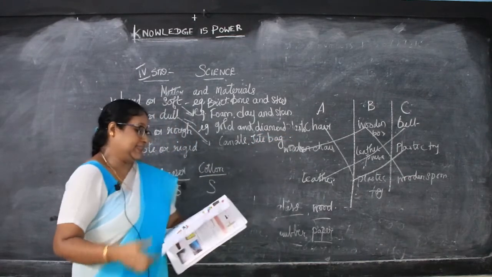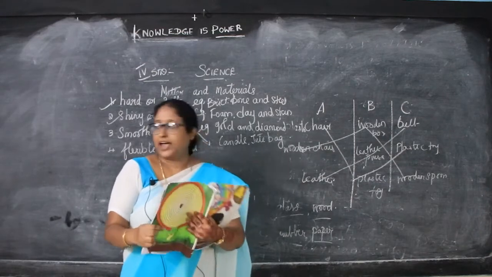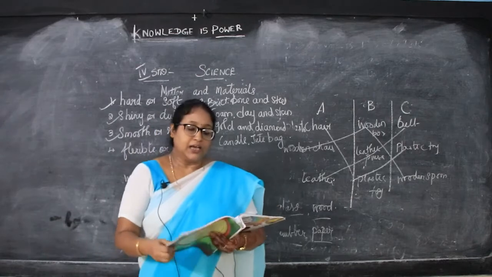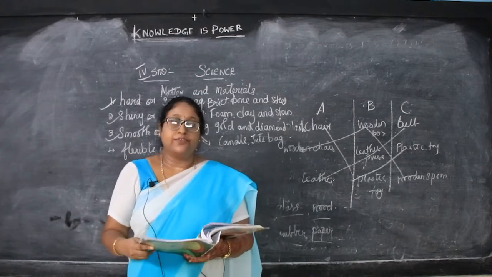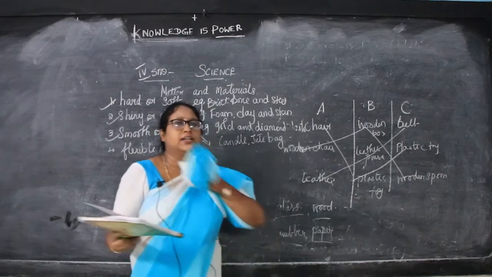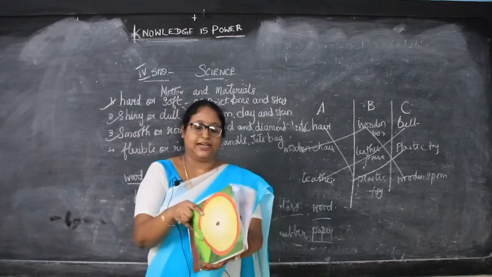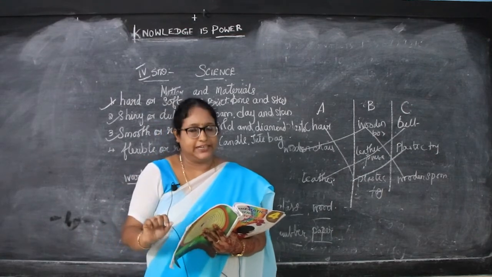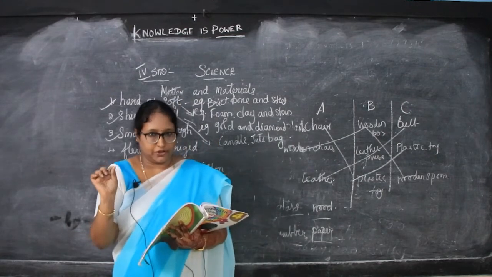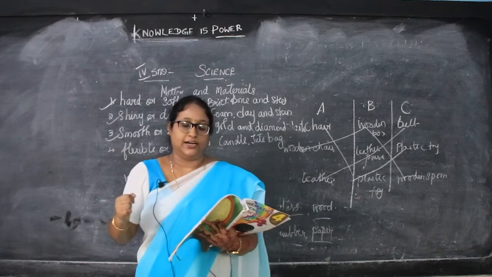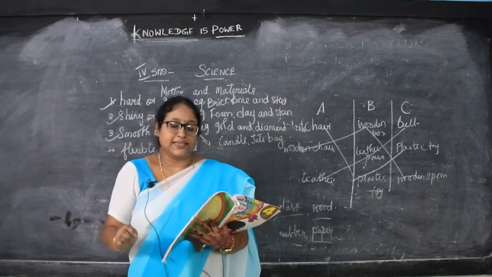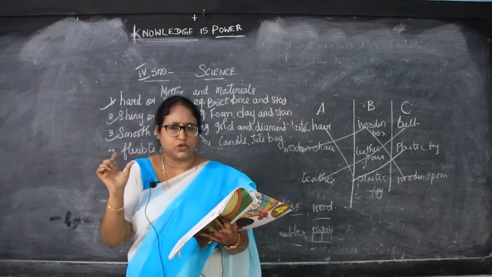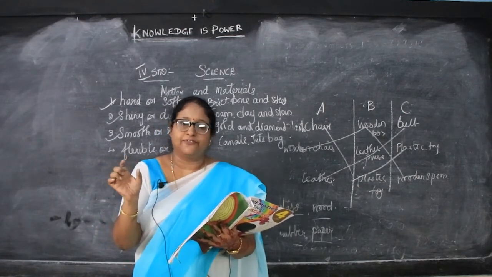Okay. Next are rough and smooth materials. What are we going to go to now? Smooth and rough materials. Now, materials which have ups and downs on their surface are called rough materials. Ups and downs means uneven. Rough means sorasorappu. So materials which have ups and downs are called rough materials. For example, brick, single, rock. It is uneven, so we cannot call it smooth, it is rough. So they are rough. And tire.